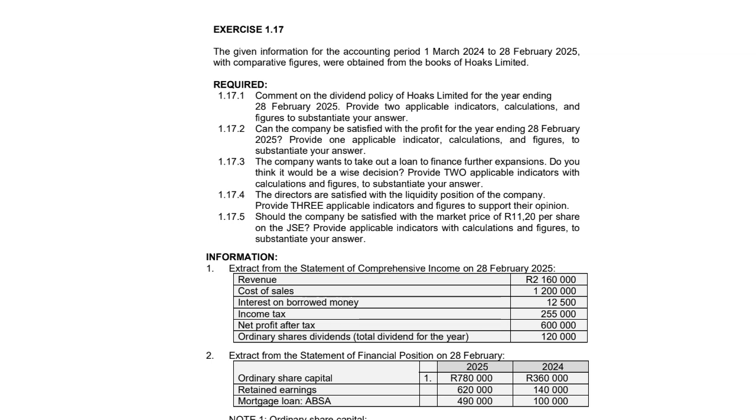Information number 1. We get an extract from the Statement of Comprehensive Income on 28 February 2025 with the revenue, cost of sales, interest on borrowed money, income tax, net profit after tax, and ordinary share dividends, which is the total dividends for the year. So all those amounts are given. Information 2, extract from the Statement of Financial Position on 28 February. They give you for both years ordinary share capital, retained earnings, and mortgage loan.